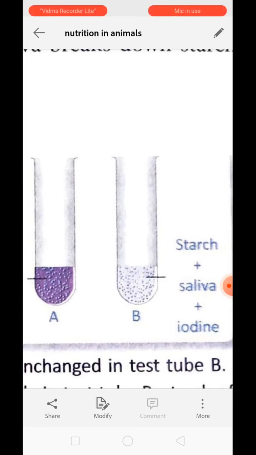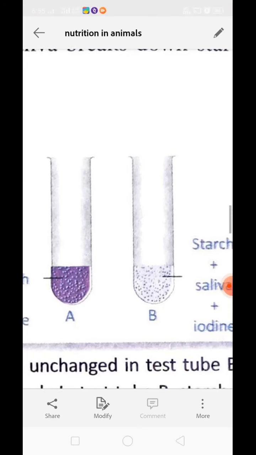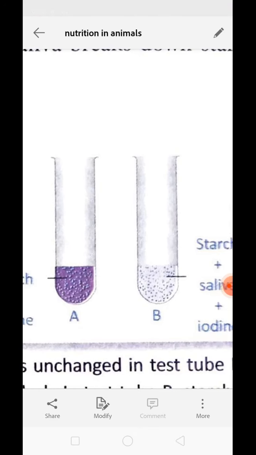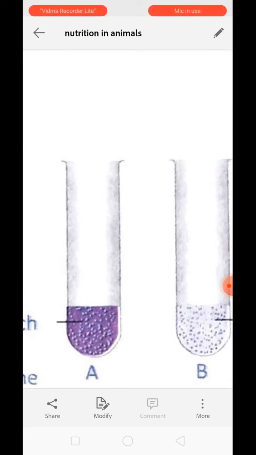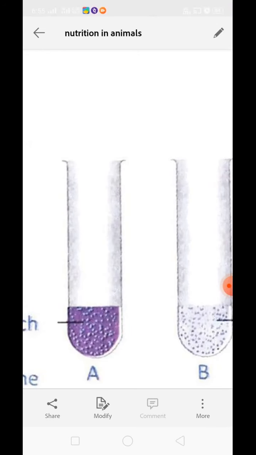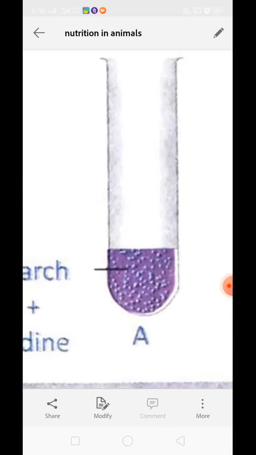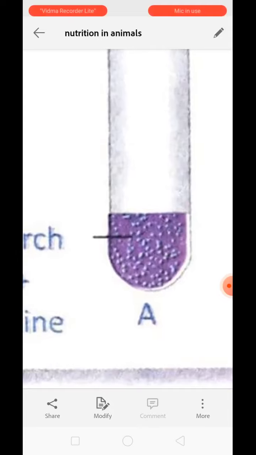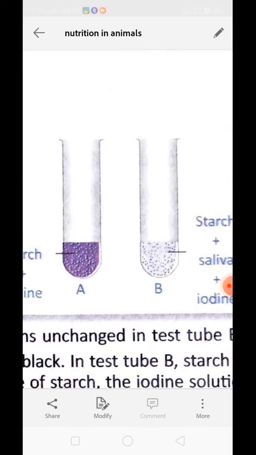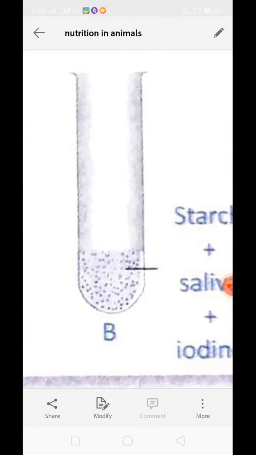We have been studying that whenever starch gets mixed with the iodine, it gives a peculiar blue-black color. Right, we have discussed about it in chapter 1 as well. So whenever the starch is mixed with the iodine, it provides a blue-black color. So you can see in test tube A where we have put the starch along with the iodine, it shows the color change. Whereas if we put the same iodine in the test tube B, it does not show any color change.